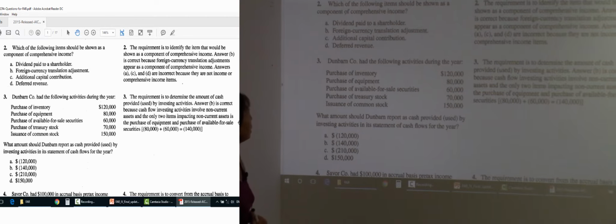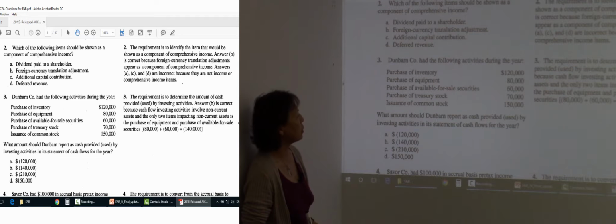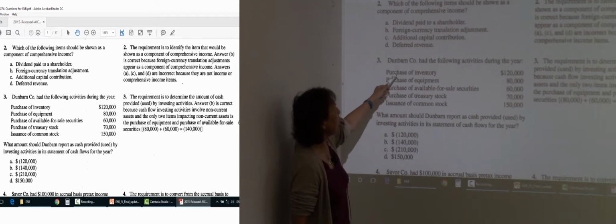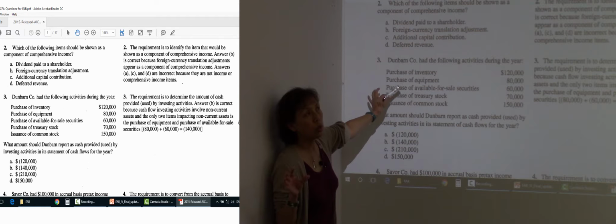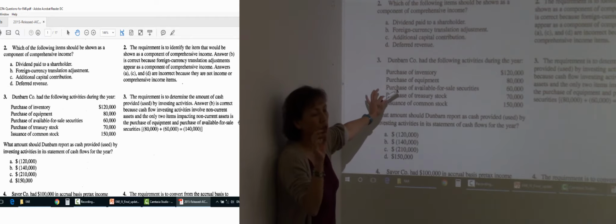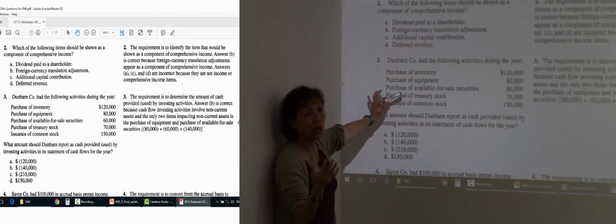And number 3, Dunbar Company had the following activities during the year. What amount should Dunbar report as cash provided or used by investing activity in its statement of cash flow? Okay. Purchase of inventory, is this OA? To answer this question, you need to be able to determine if a transaction is OA, IA, or FA.